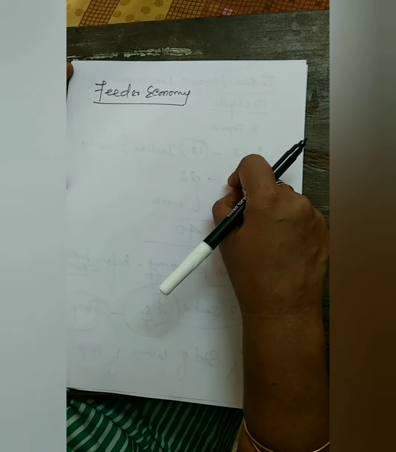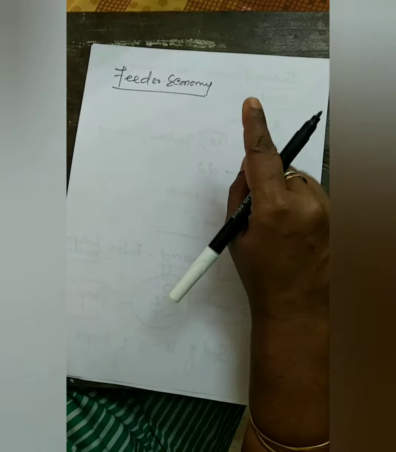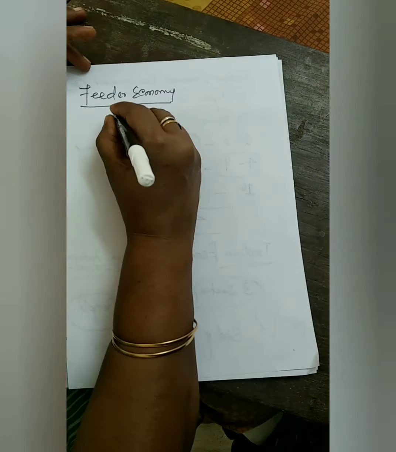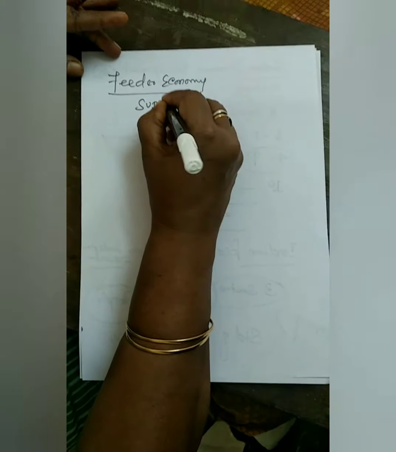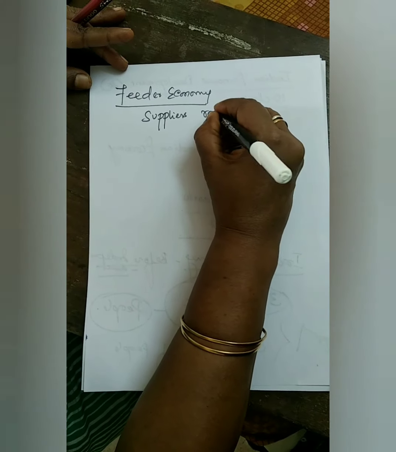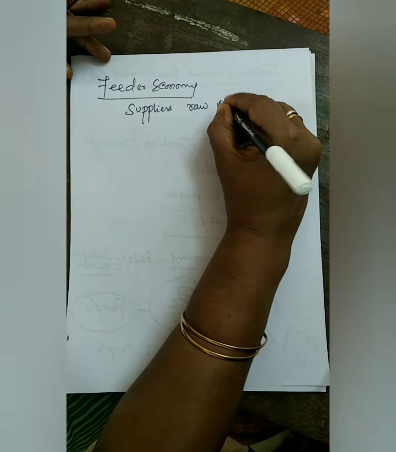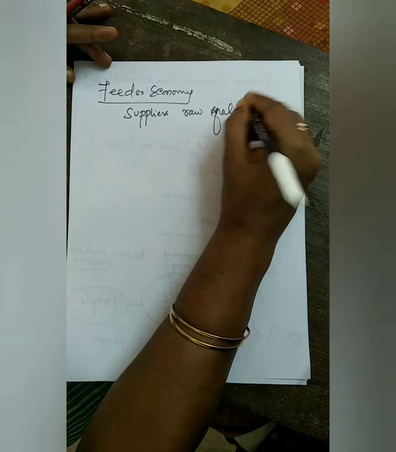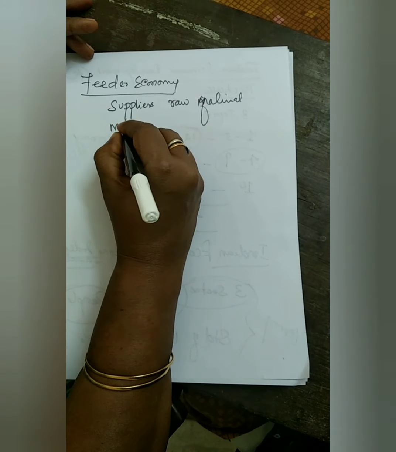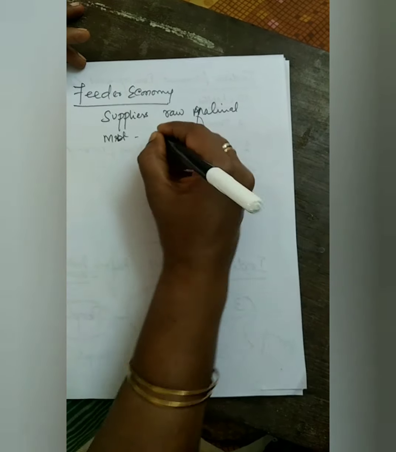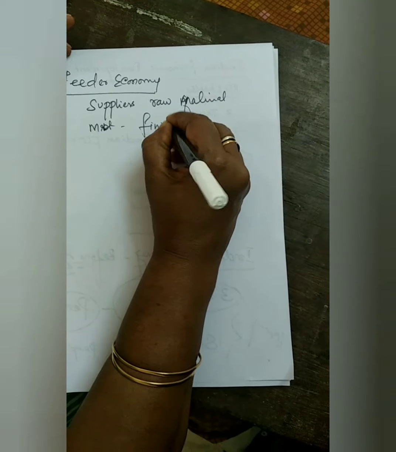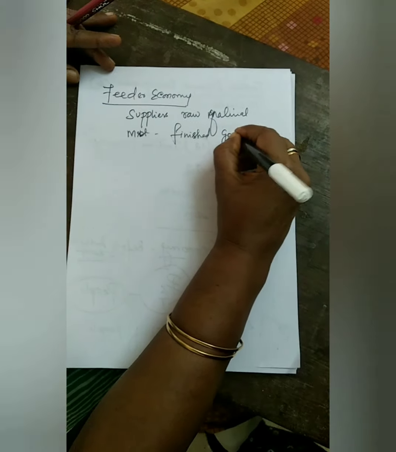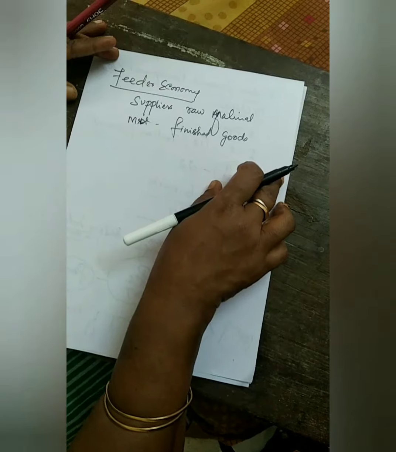What was the reason? The first reason: we were the suppliers of raw materials. Second, we were the market for finished goods, so they marketed their own goods in India.